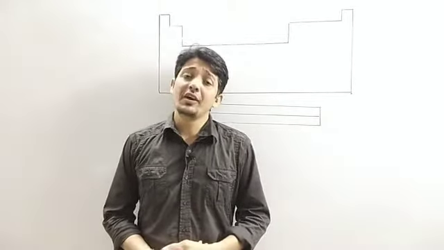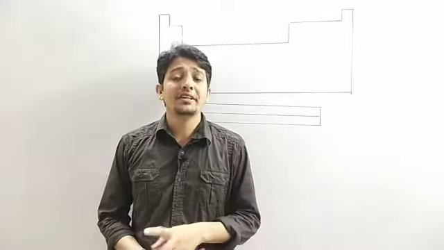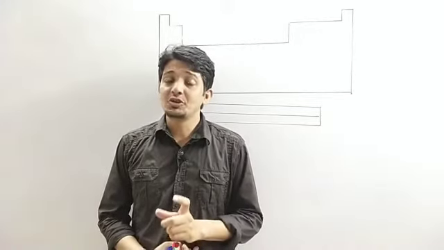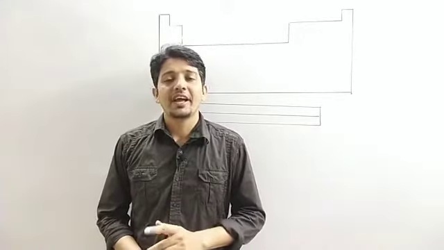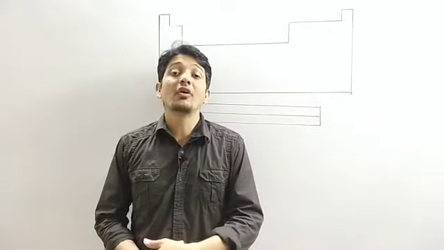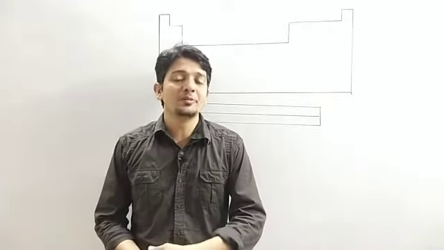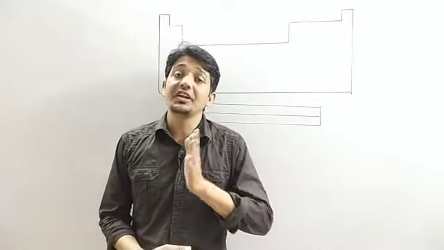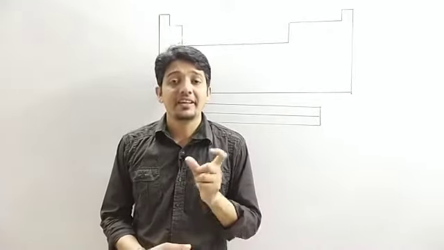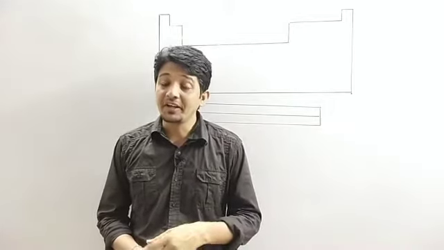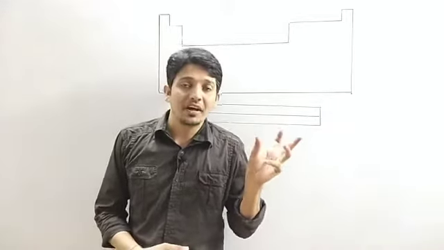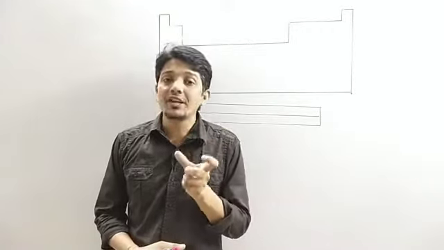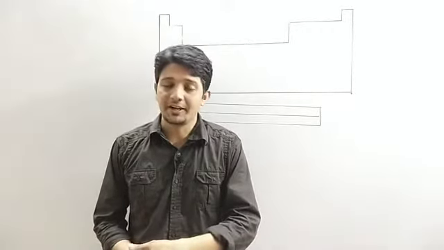So we have already learned about the Dobereiner's triad. After that we understood what is Newlands' octaves, and in our previous video we understood what is Mendeleev's periodic table. So what is common between all these three arrangements of elements? That is the atomic mass. That means all these arrangements of the elements were based on the atomic mass of an atom.